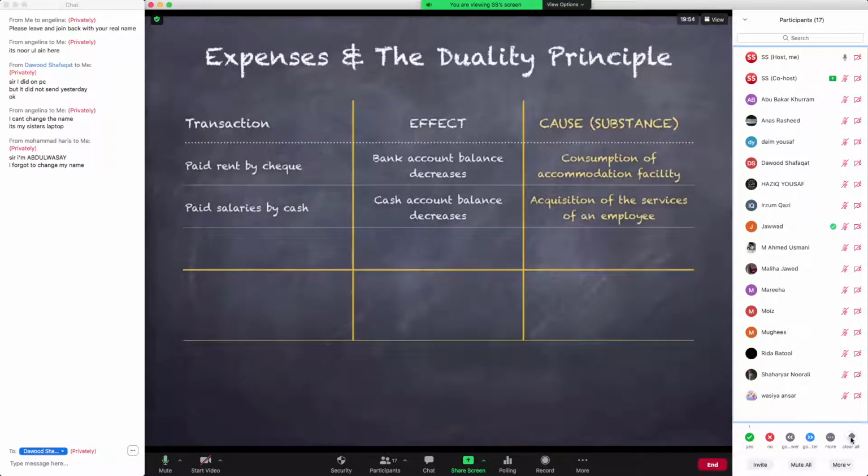So we agree that in this example, the cause and effect of this transaction are all connected with each other. The duality principle works that the cause leads to the effect. It's the cause that leads to the effect. So we can see the effect, and based on the effect, we can always detect what the cause should have been. So if you understand the second transaction, give me another feedback window of your green check.